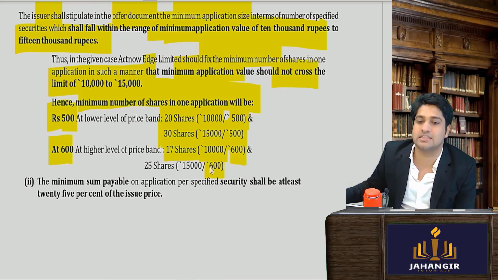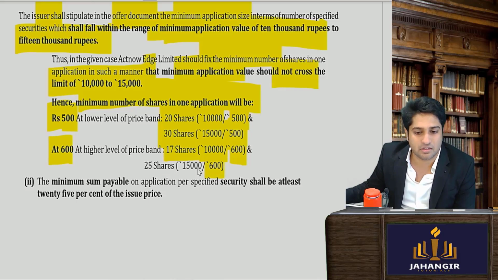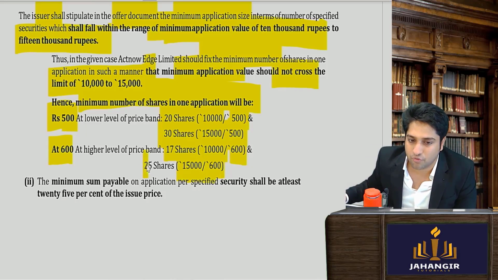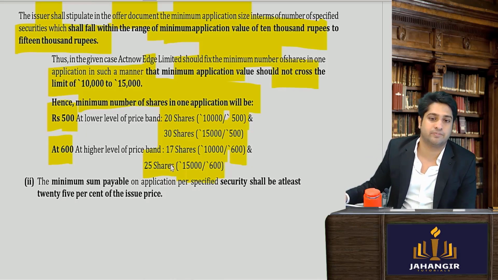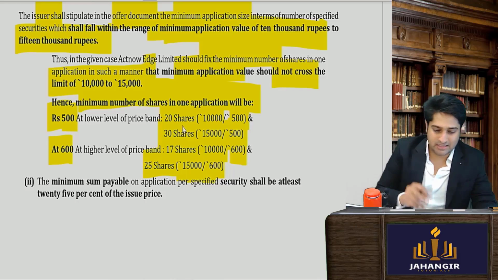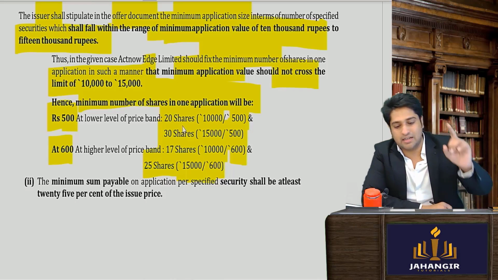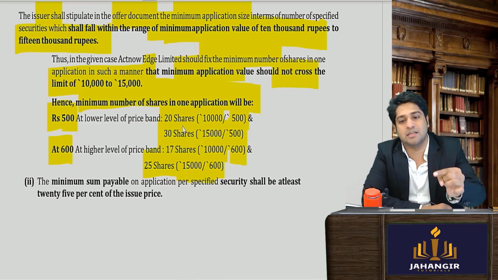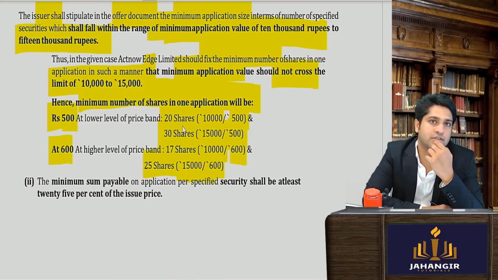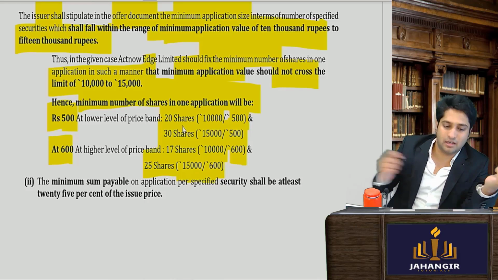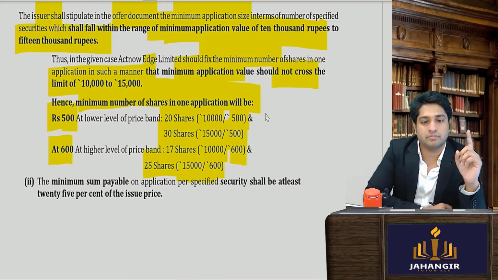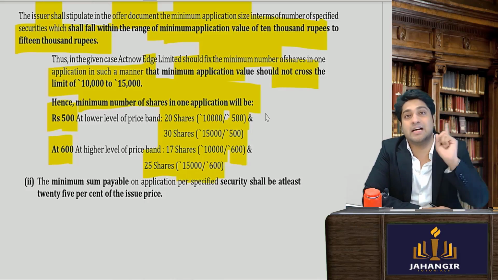And if there is 600 at upper band and they are keeping the application price at 15,000, then they will apply for 25 shares. Means what? Let's understand. At lower price band, at 10,000, 15,000 they've given you, and at upper band, this is the 10,000, 15,000 they've given you. You can also look at it the other way around, that अगर कंपनी ने 10,000 रुपए सेट किए